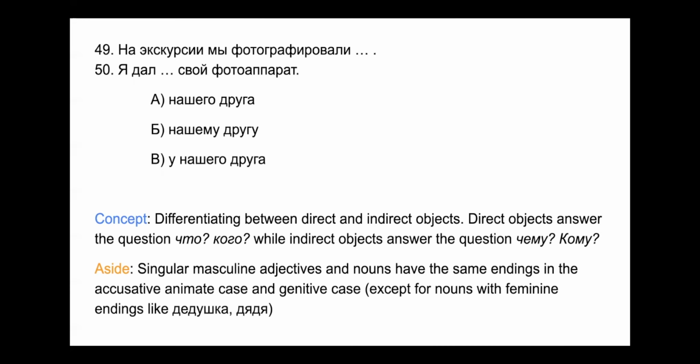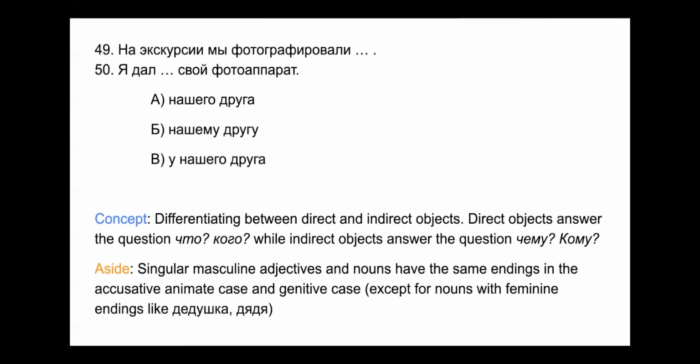Now, 49 here. На экскурсии мы фотографировали. We photographed, and whatever you're photographing or whomever you're photographing, that is the direct object. So we're looking for accusative case. We're looking for наш друг in the accusative case.